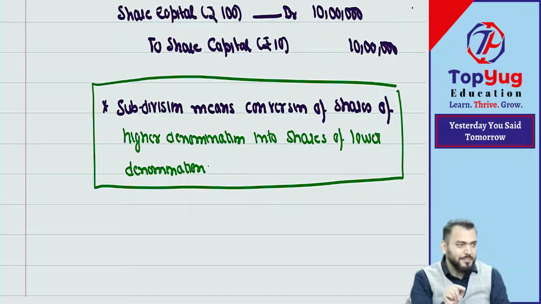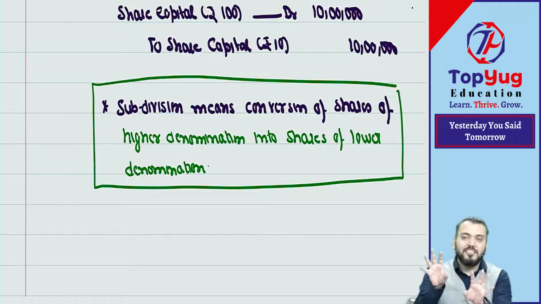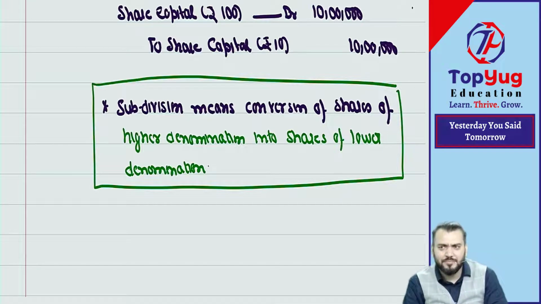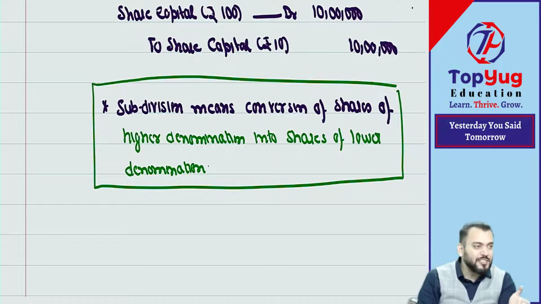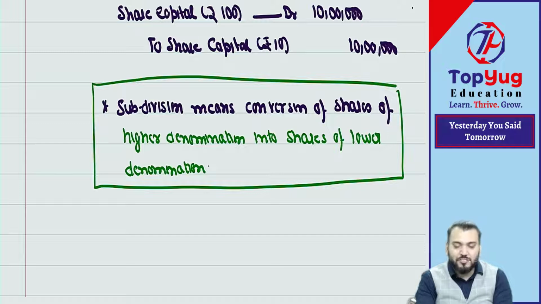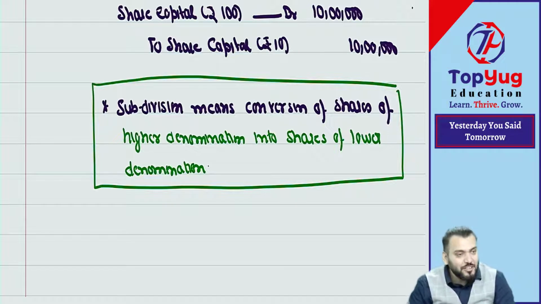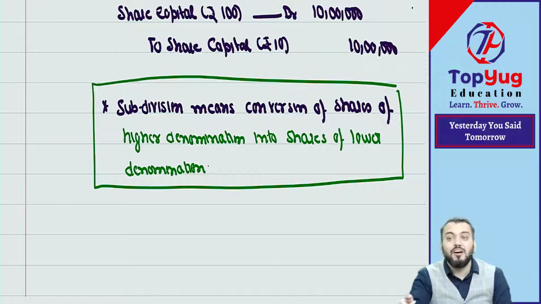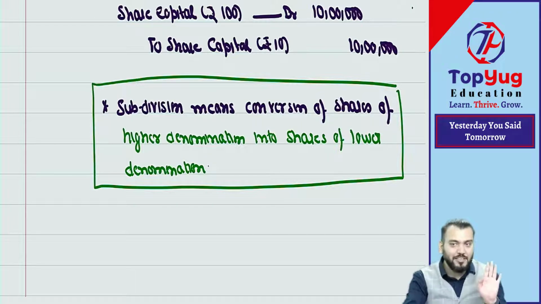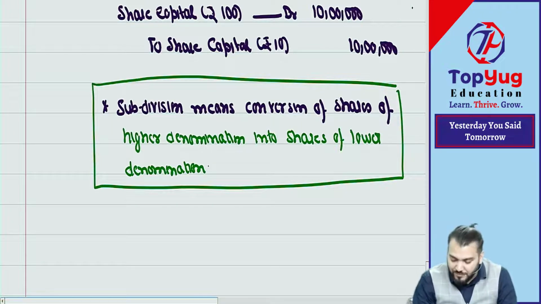Are you getting this point? Have you understood this point? I said in this chapter, what is the objective? To write off losses. For writing off losses, what should we do? We should reduce capital and liability. But with this alteration, there is no reduction of capital. Therefore, this is not useful for writing off losses. Got it? Correct. Second, point number two.